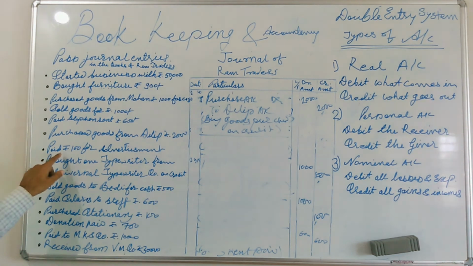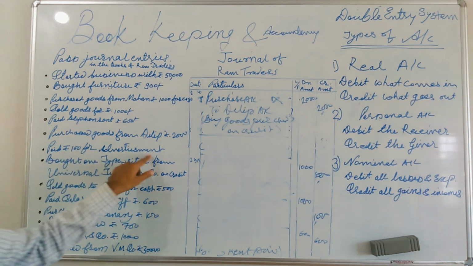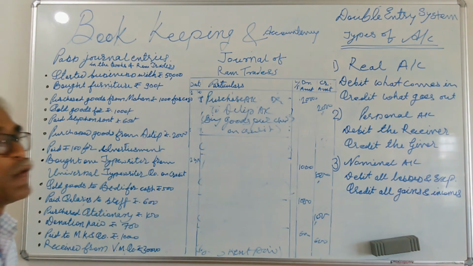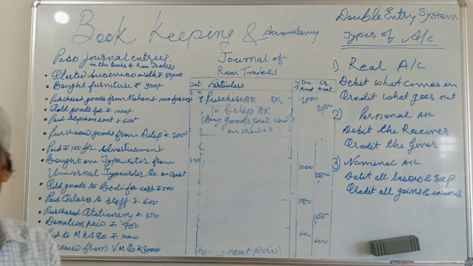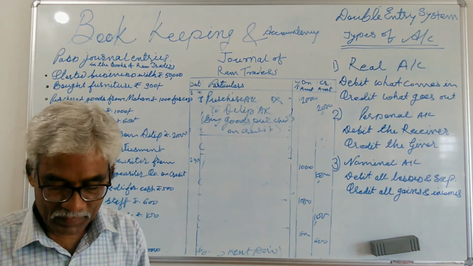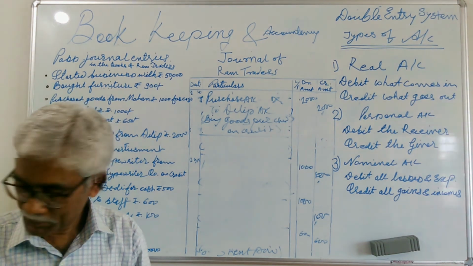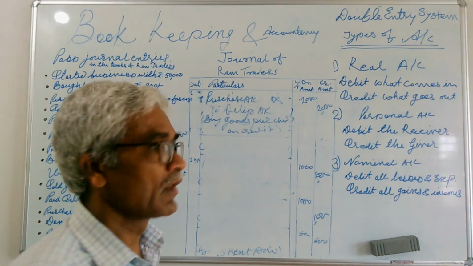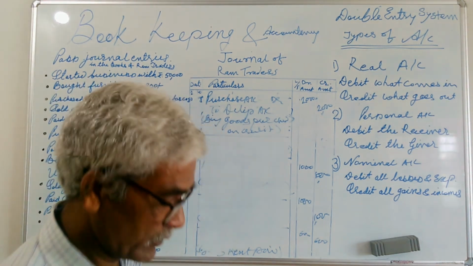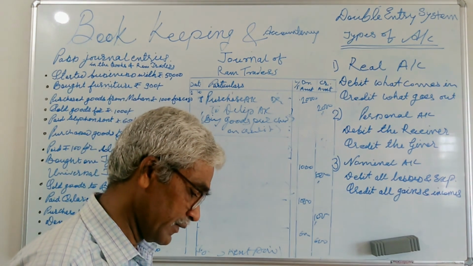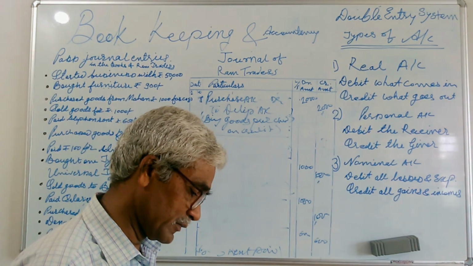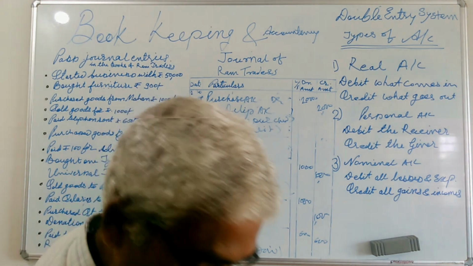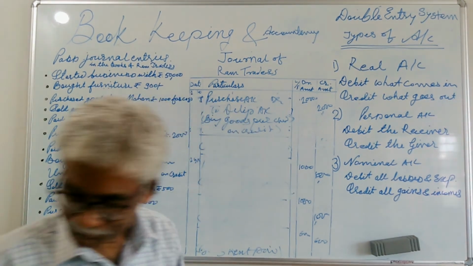The next transaction, paid rupees 100 for advertisement. So think about that. Advertisement is an expense. And once you have the knowledge, you get clarity on how you can journalize the transaction by using the double entry system.